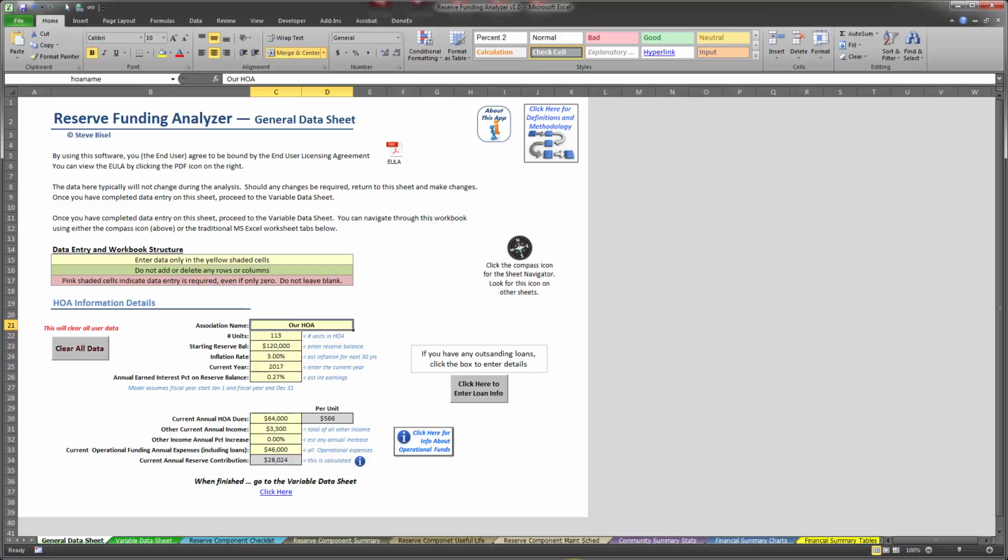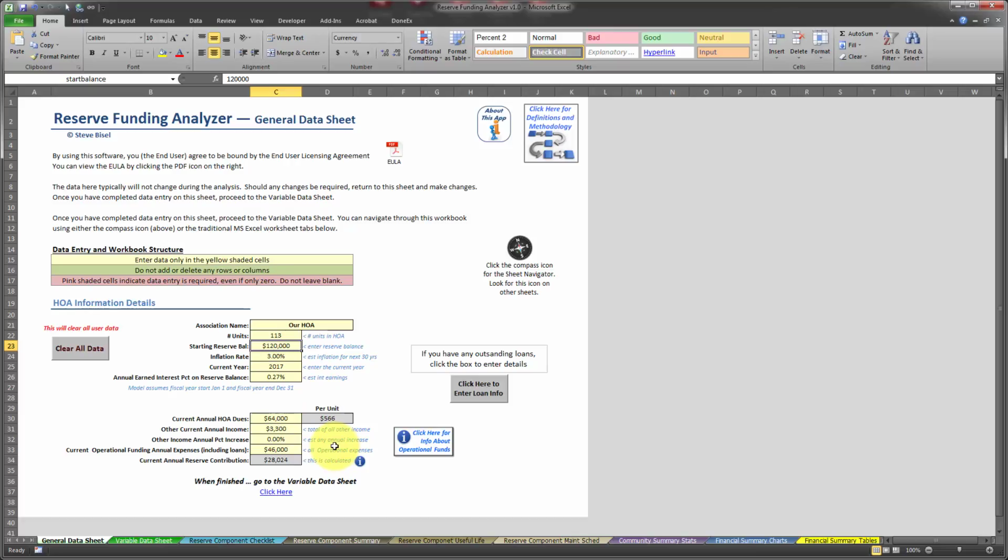As you can see, the Reserve Funding Analyzer, or RFA, I'll call it for short, is a fairly substantial Microsoft Excel application. When you first open the application, or the workbook as it's known in Excel language, you come up to the first sheet, which is the general data sheet. It's on this sheet that you enter your non-volatile data such as the association name, the number of units, starting reserve balance, inflation rate, current year, annual interest rate earned, such things as that.